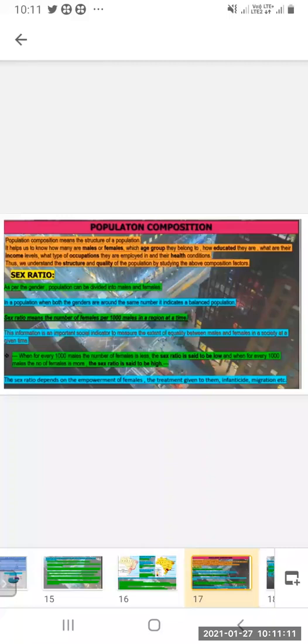Sex ratio means the number of females per 1,000 males in a region at a time. This information is an important social indicator to measure the extent of equality between males and females in a society at a given time.